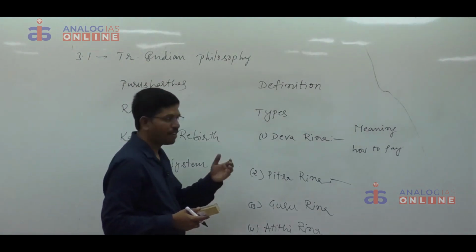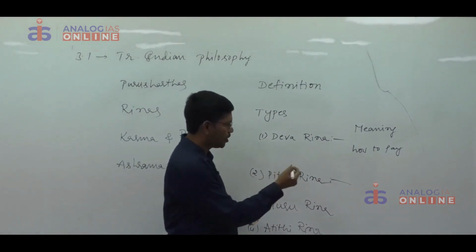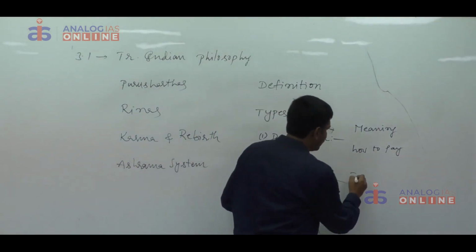I told you previously, whenever there are certain points, you have to write one after another. See, Pitruna, it can be paid. You have to write like this.